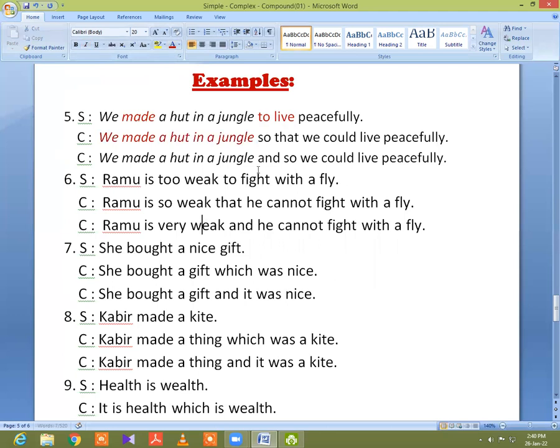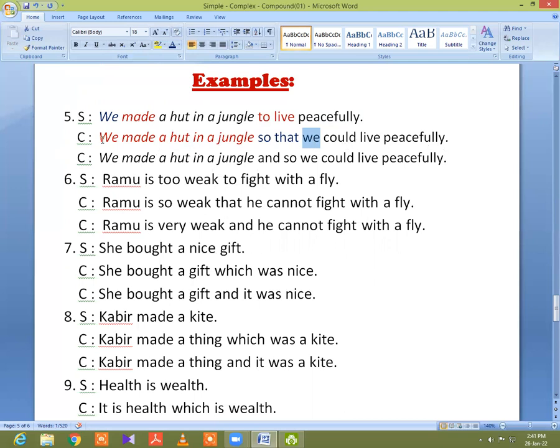Then I will put so that at the middle, and then I make another clause. So I need a subject. I get this subject from here, this we, and I will give could or can. When you find the verb is past form, you will give could, or when you find this verb is present form, you will give can. So we can live peacefully.